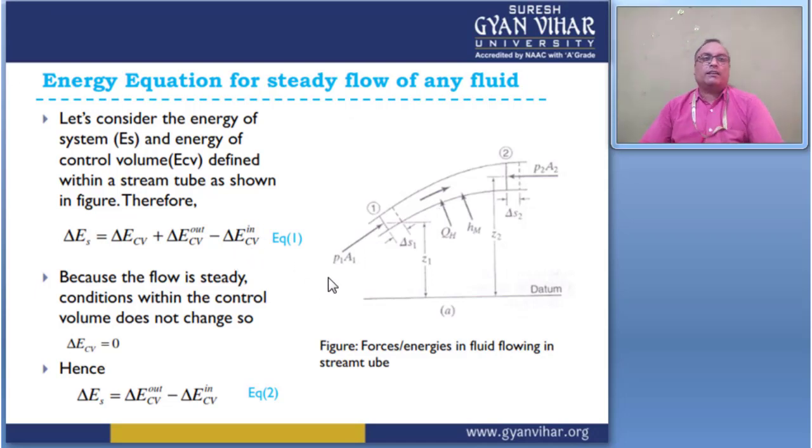If the condition is steady, then the control volume does not change. So in this case the energy of the control volume is equal to 0.